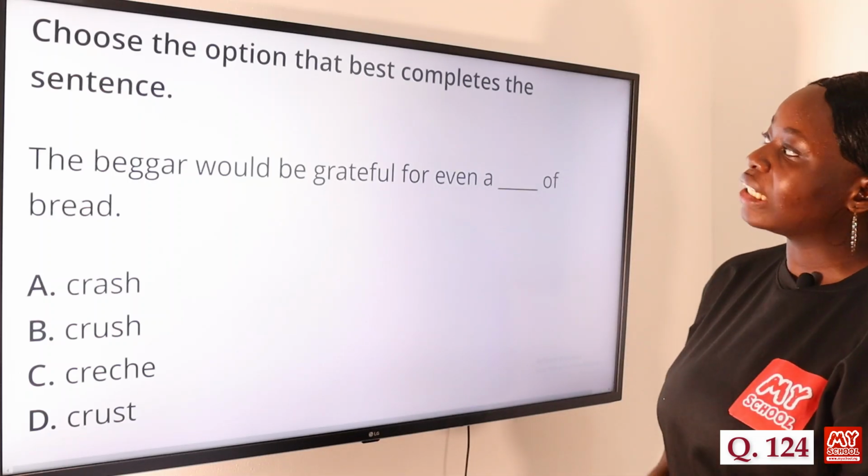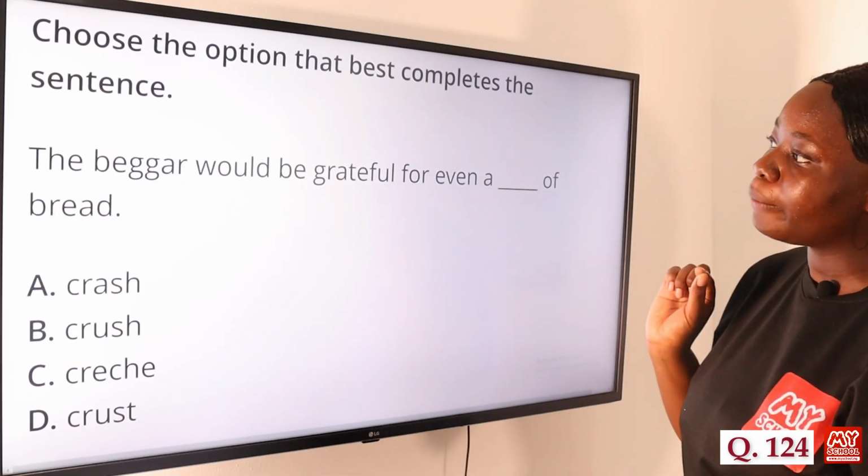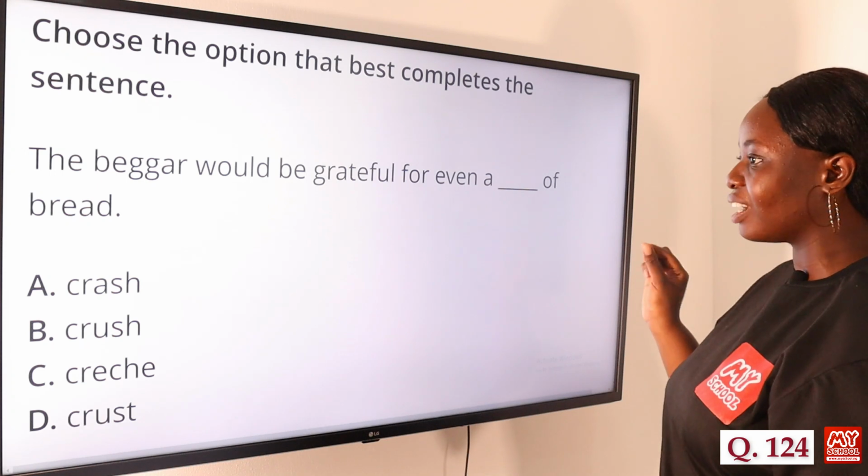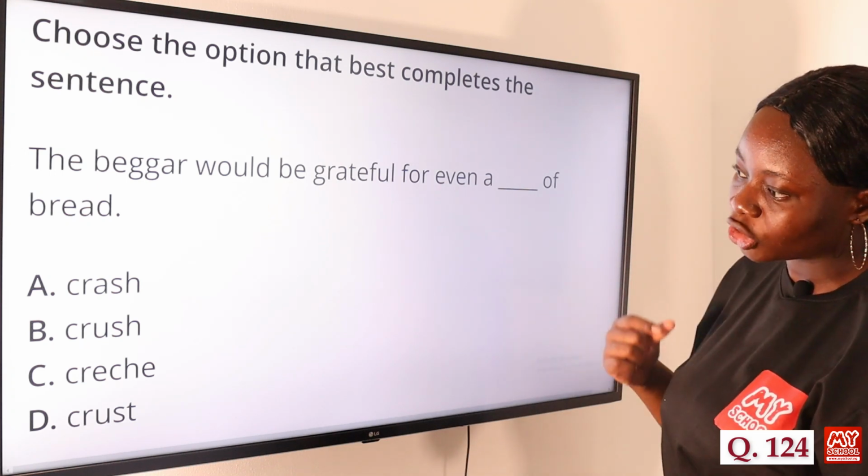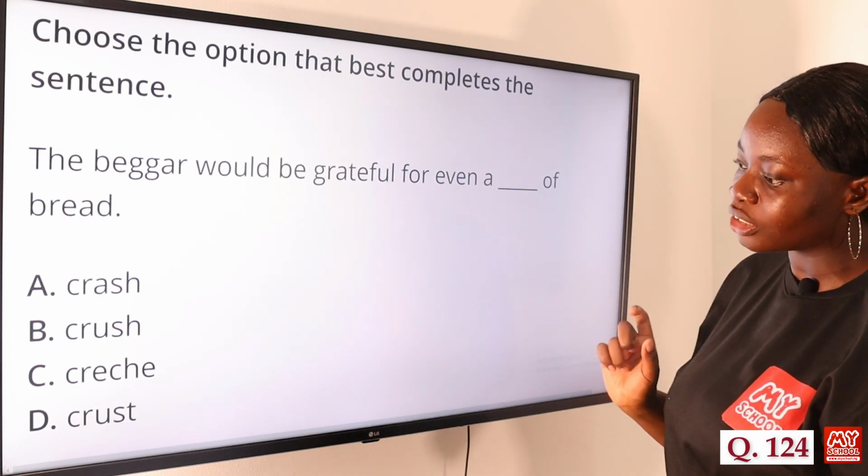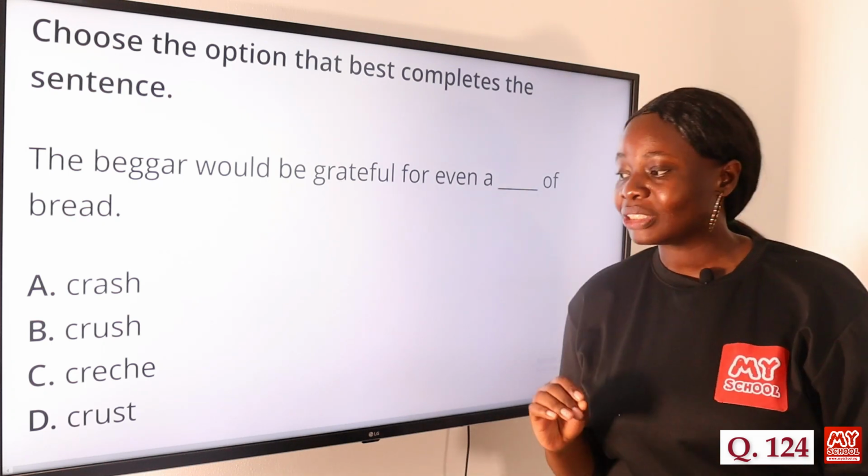Again, we have to choose the option that best completes the sentence. The beggar would be grateful for even a dash of bread. A, crash, B, crush, C, crash, and D, crust. The answer to this question is option D, crust.